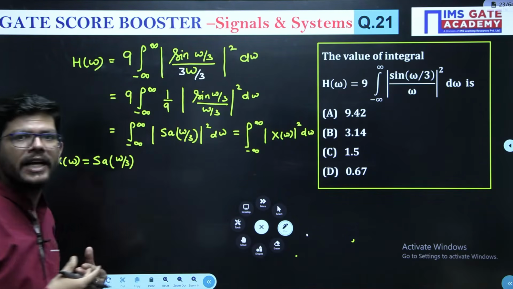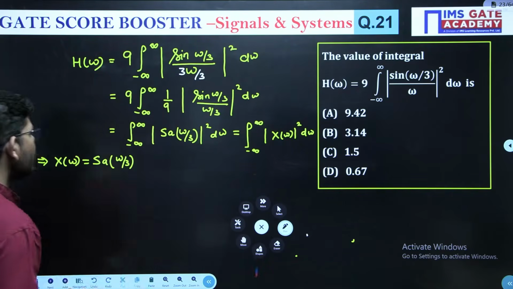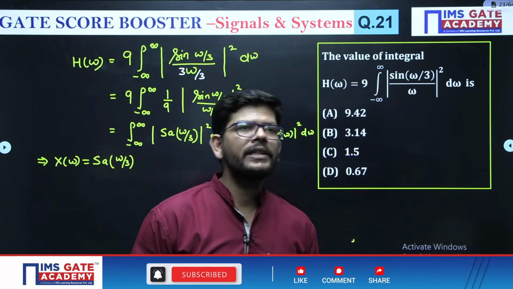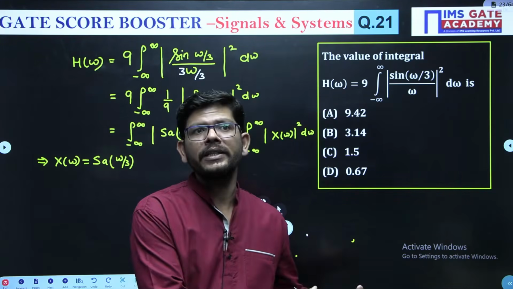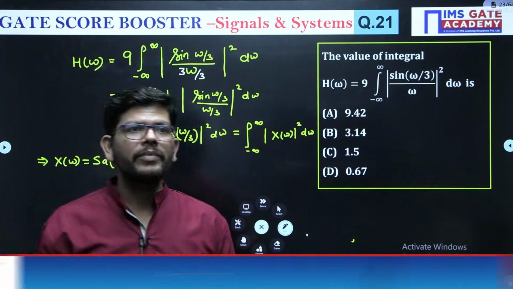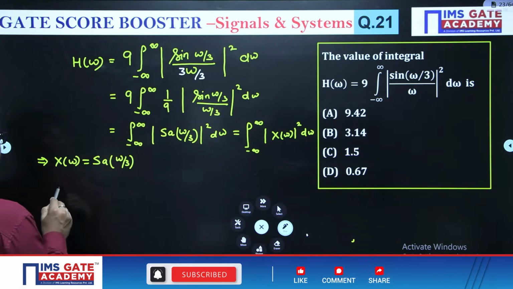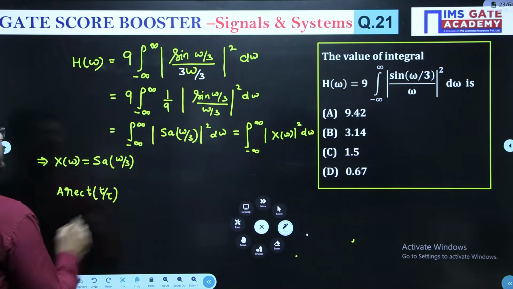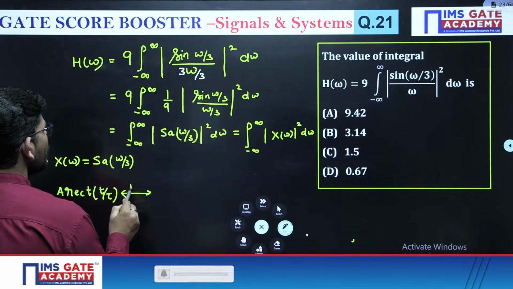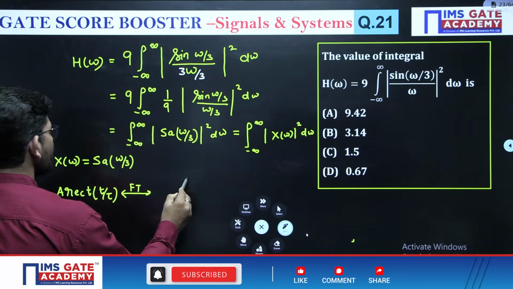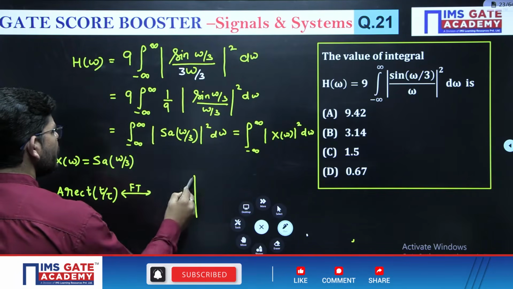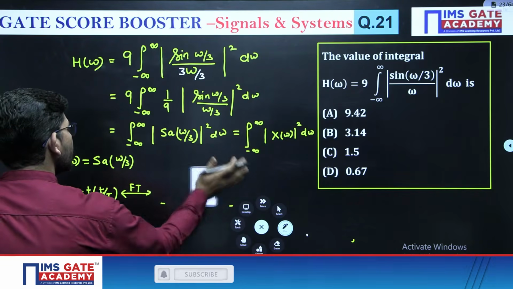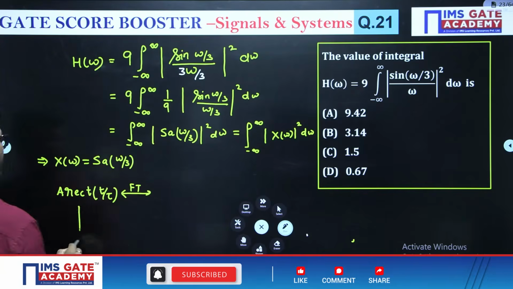If sample is there in the time domain, we have solved many questions like this. If time domain is sample, frequency domain is a rectangular pulse. If frequency domain is sample, time domain will be a rectangular pulse. So remember this, that if I have a rectangular t by tau signal, then its Fourier transform is a sample.